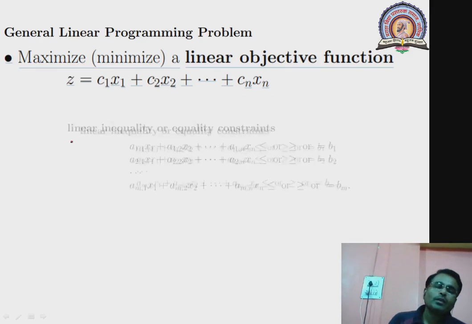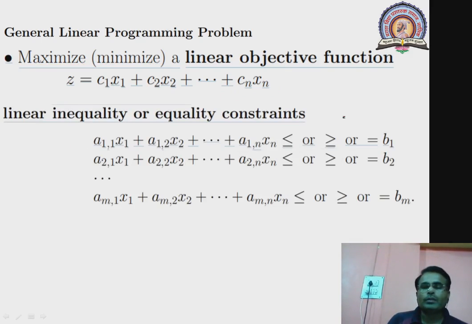They are subjected to some limitations. The limitation may be of less than or equal to type, greater than or equal to type, or equal to type, on the right hand side, and they are given as a11x1 plus a12x2 up to a1nxn. What is this a11? This is the coefficient of the first variable in the first equation.